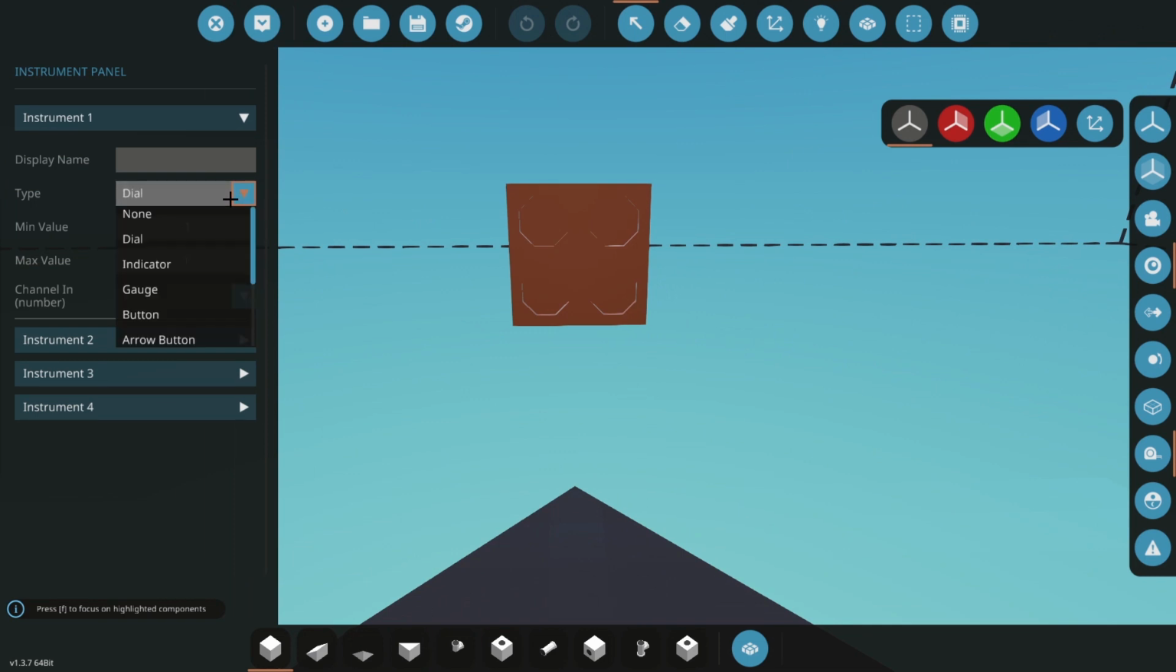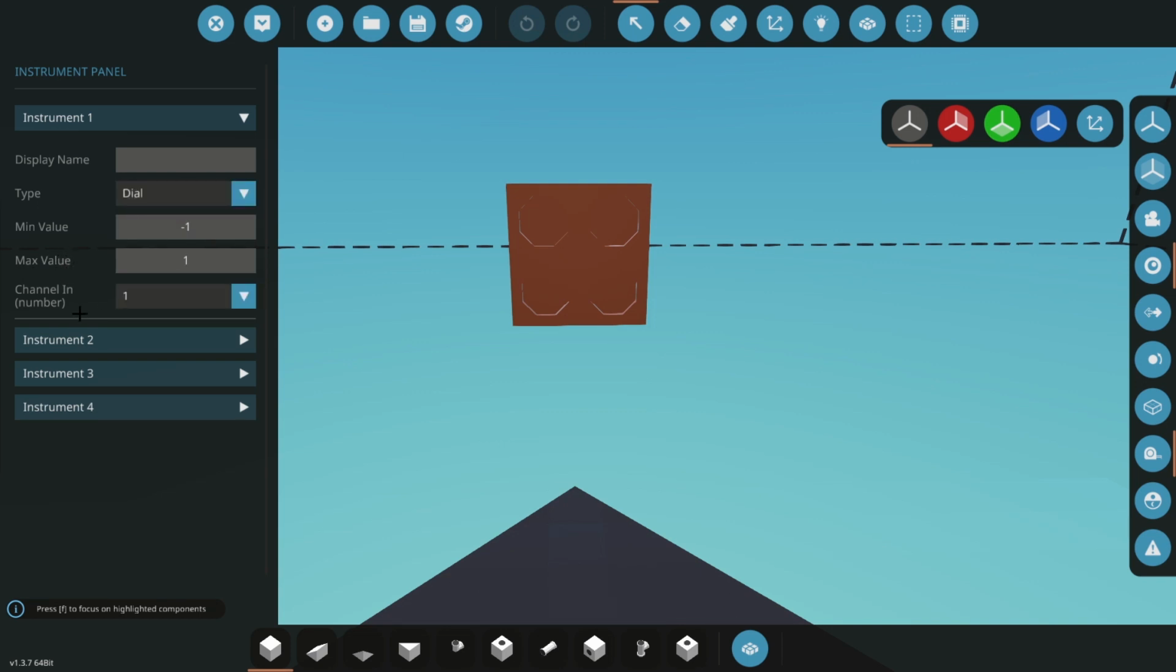In terms of options for instruments, you can obviously have none. You can have dial, indicator, gauge, button, arrow button, flip switch, seven-segment, radial signal, or a bar signal. These three probably each require their own video, as they are all quite complicated and go even deeper into composites. So we shall explore these in another video.